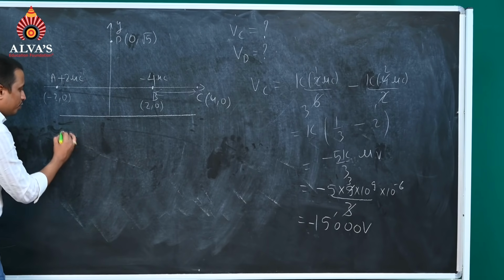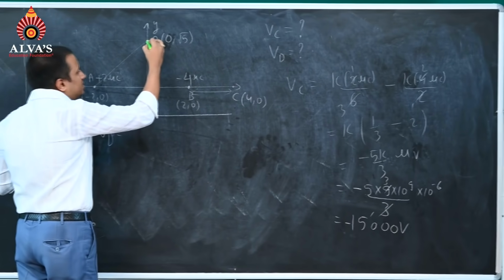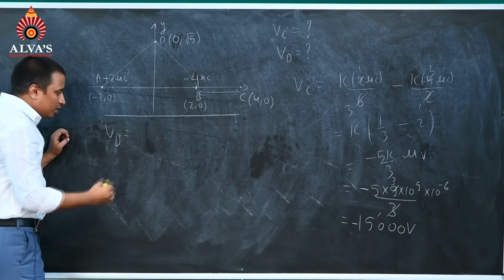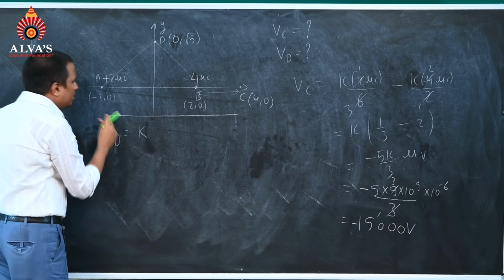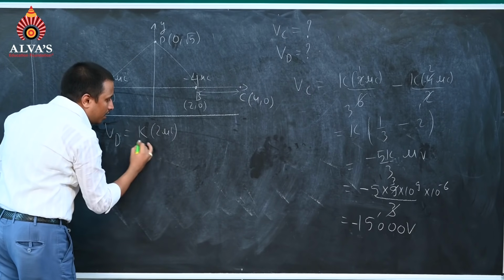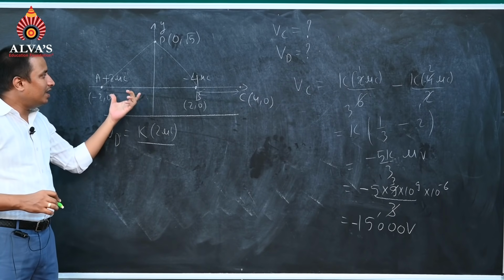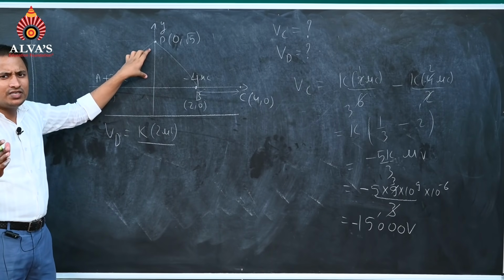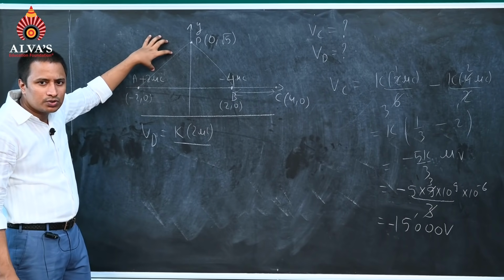If you want to calculate potential at D point, potential at D point will be due to A charge, potential will be equal to K, Q, that is 2 microcoulomb by R. Now what will be this R? R will be taken by R1 square plus R2 square. We have studied perpendicular square plus base square will be equal to hypotenuse square.